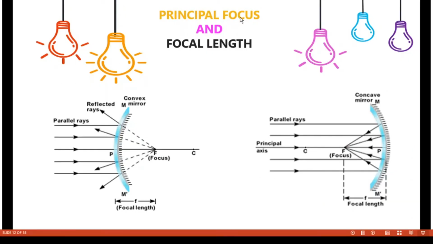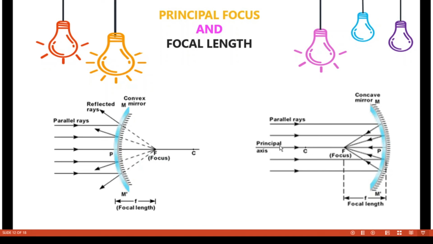What do you mean by principal focus and focal length? So here it is a concave mirror. This one is the concave mirror and this one is a convex mirror. A beam of light coming parallel to the principal axis, this one is called the principal axis, that is the line passing through the center of curvature and the pole, is known as the principal axis.